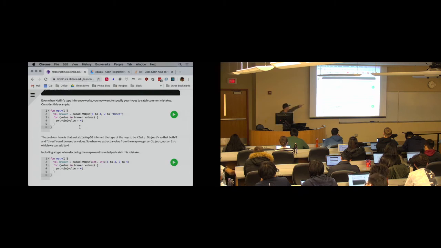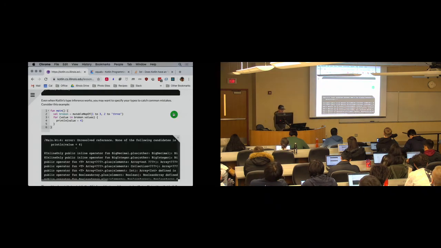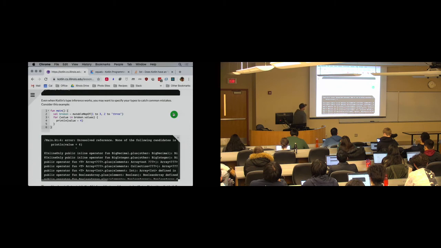So again, here's an example. Now this one's kind of dumb, right? But this will work, right? Well, it won't work. The map creation will work, right? But I'm getting this weird error down here, okay? What happened here? Can someone explain to me why this piece of code didn't work? Note that the map creation is fine. This error occurred in my loop. I was going through the values in the map.